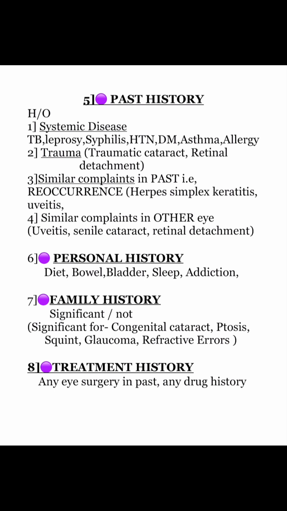Ask for personal history: diet, appetite, sleep, addiction. Family history, whether it is significant or not. It is significant for congenital cataract, ptosis, squint, glaucoma and refractive errors. Next heading is treatment history. Any surgery of eye in past, any drug history should be asked.